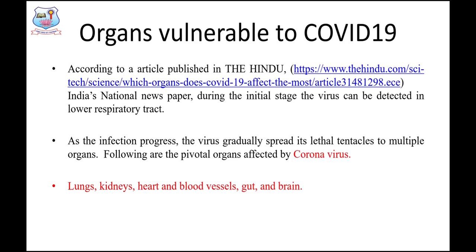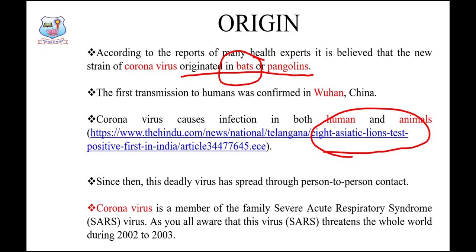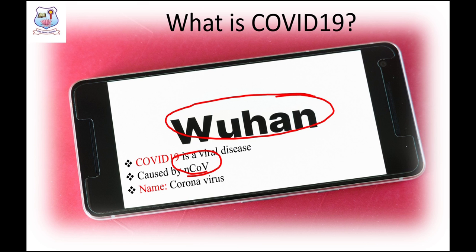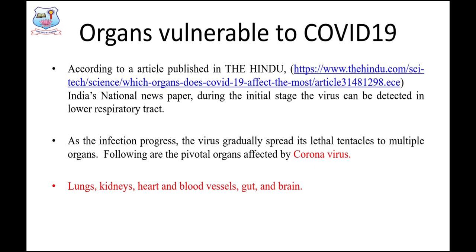Fine. In the previous slide, about 2 slides back, I told you that the major pivotal organ for the infection is the lungs. But along with the lungs, other organs are also infected by this coronavirus.